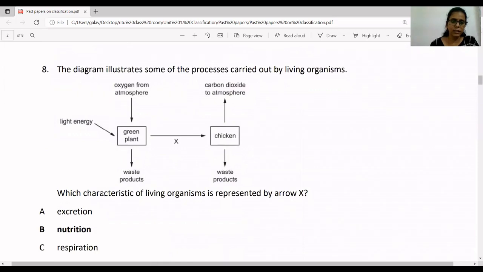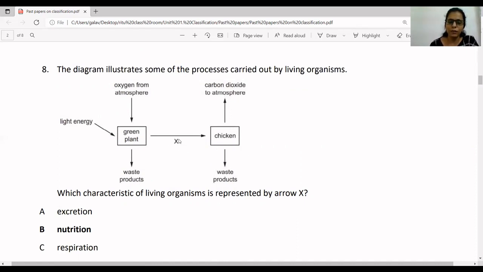8. The diagram illustrates some of the processes carried out by living organisms. So green plant and chicken. Green plant takes carbon dioxide from the atmosphere and, by using light energy, produces food and also produces waste products. Then chicken is an animal, so it gives out carbon dioxide to the atmosphere, obviously after respiration. In the process of respiration, carbon dioxide gas is produced, and that gas is always exhaled outside. And it also produces waste product.